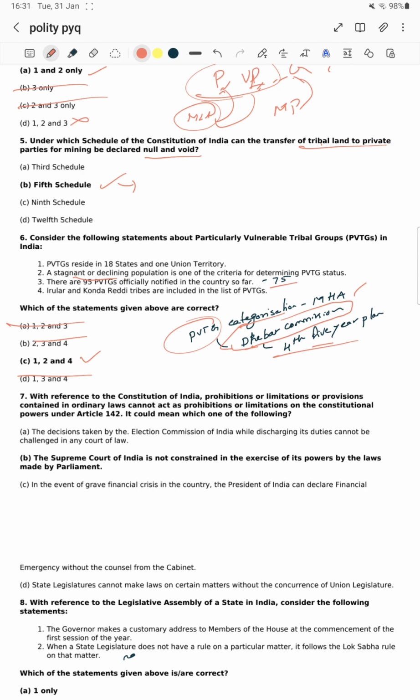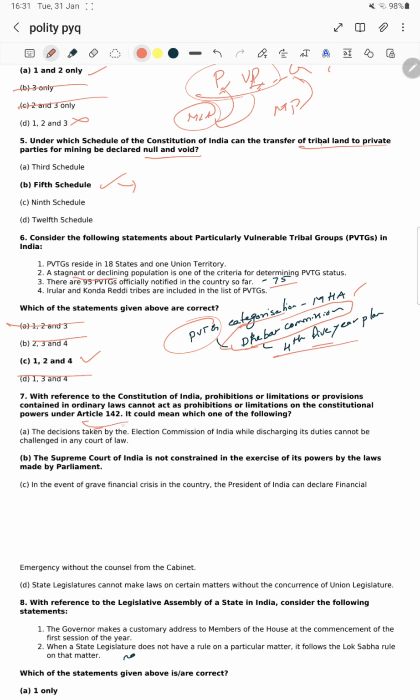मतलब ऑर्डनरी लॉ में तो कुछ भी लिमिटेशंस है, वो कॉन्स्टिट्यूशनल पावर्स को, एक्ट पर वो अप्लाई नहीं होता है. ओके, if in ordinary laws there is a prohibition on certain subjects, the same cannot be applied for the constitutional amendments.